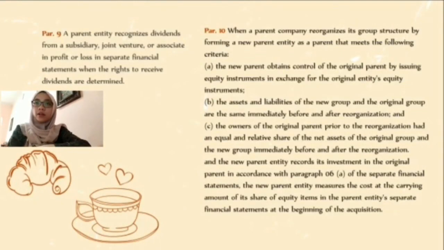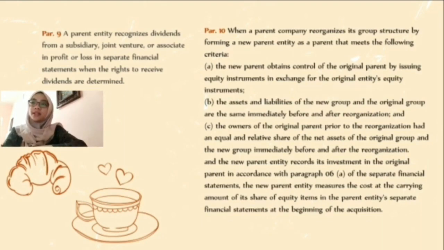Paragraph 9. A parent entity recognizes dividends from a subsidiary, joint venture, or associate in profit or loss in separate financial statements when the right to receive the dividend is established. Paragraph 10. When a parent company reorganizes its group structure by forming a new parent entity that meets the following criteria: the new parent obtains control of the original parent by issuing equity instruments in exchange for the original entity's equity instruments.